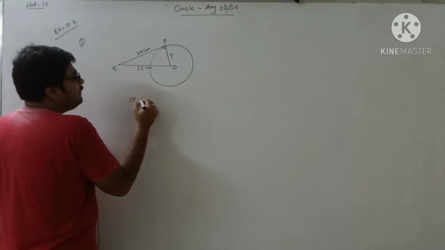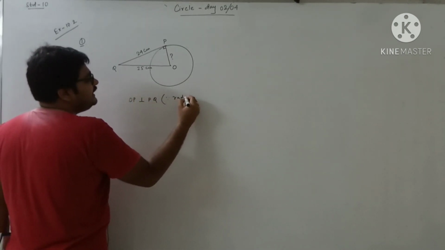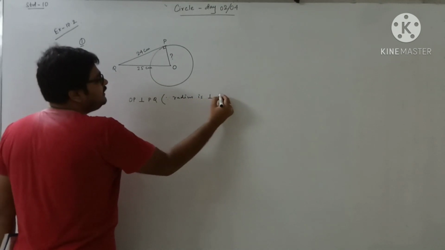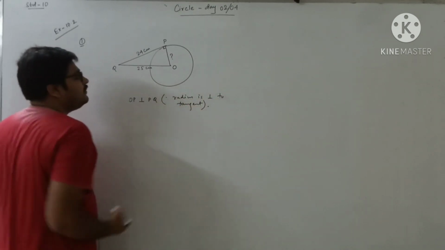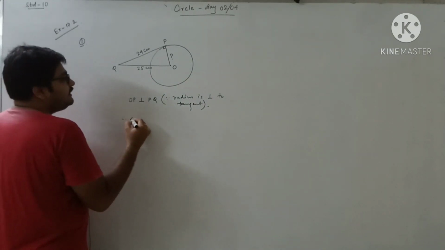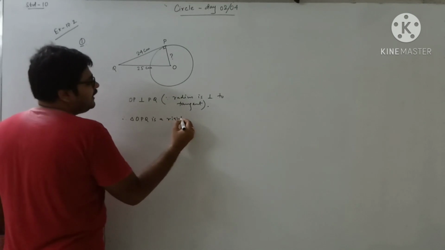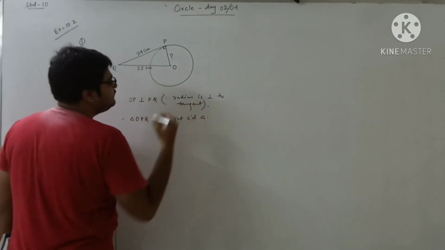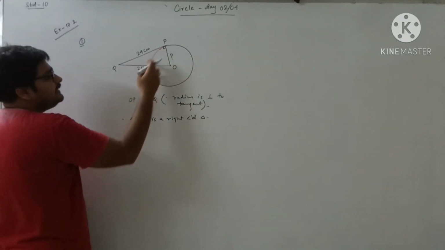OP perpendicular to PQ. Reason is that since radius is perpendicular to tangent, therefore triangle OPQ is a right angle triangle. And we know opposite to the right angle is called hypotenuse.